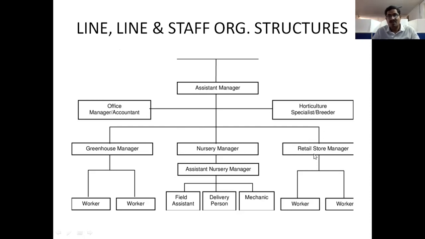So here the communication is between same-designated persons across other departments. So there is communication between these two persons, and between these two persons.